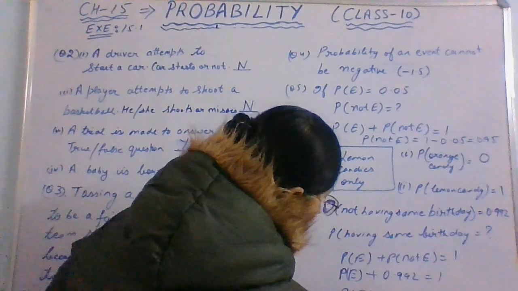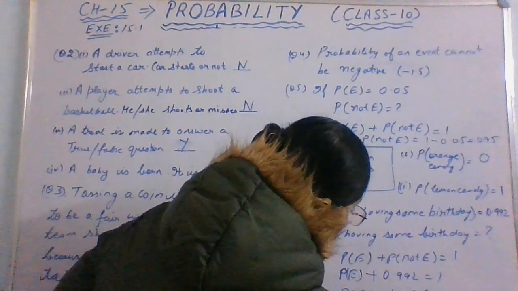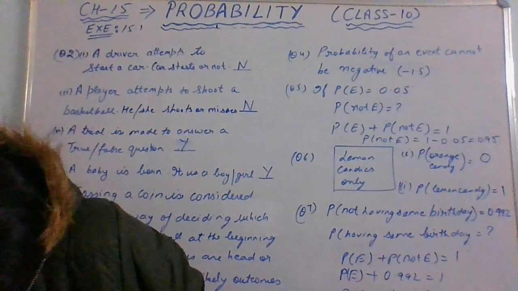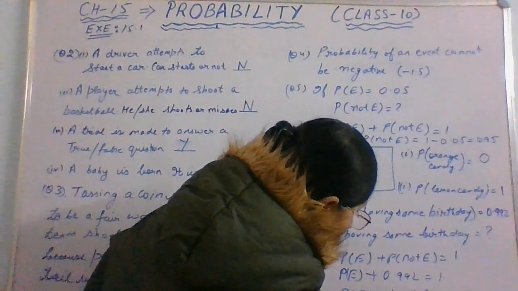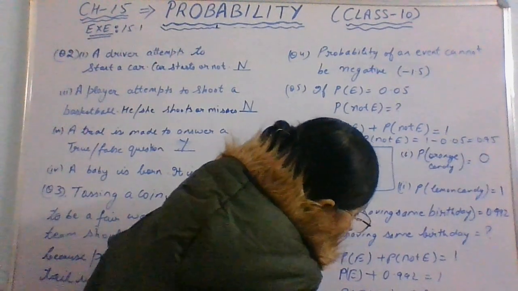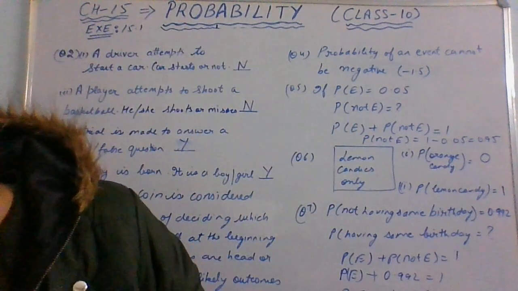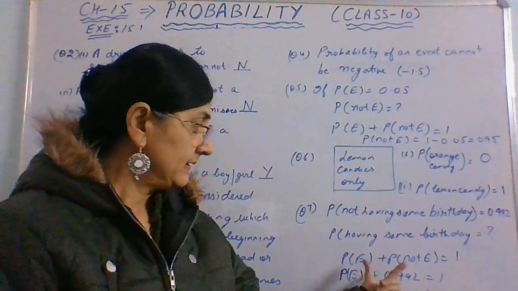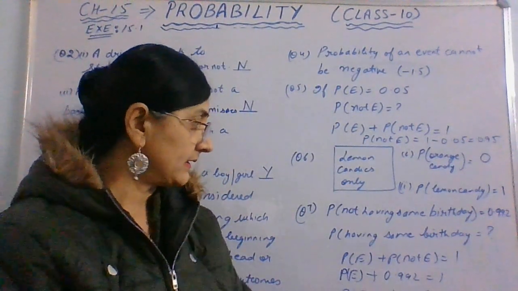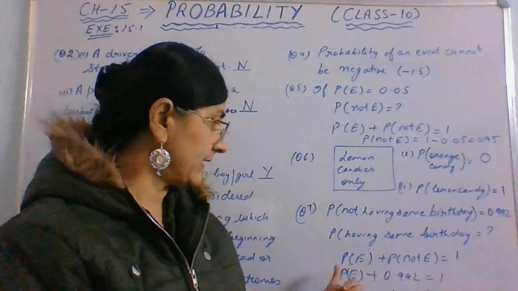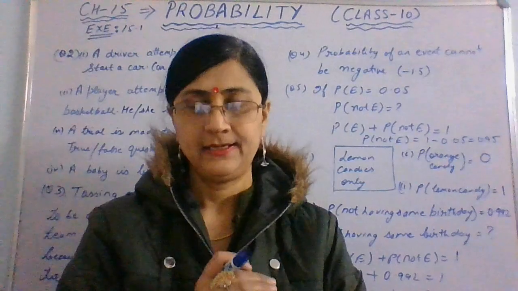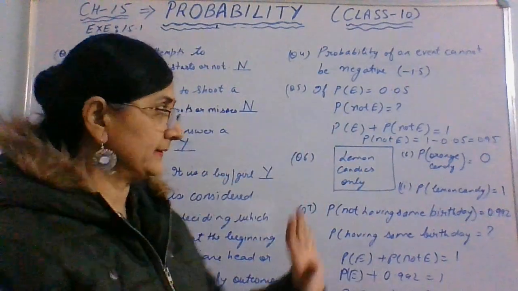So probability of E can be 1 minus 0.992. So we can subtract that, and that will be 0.008, right? So this is the probability which we can find out by subtracting. Not having the same birthday is given, and we can find having the same birthday by subtracting that value from 1. I hope these basic things are clear, right?